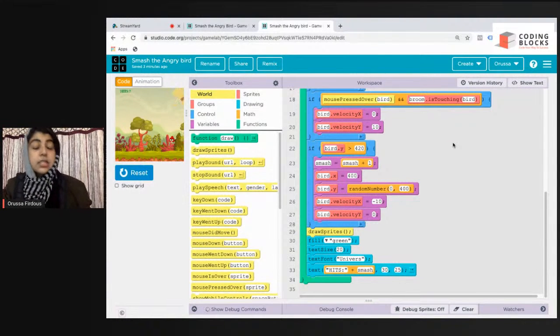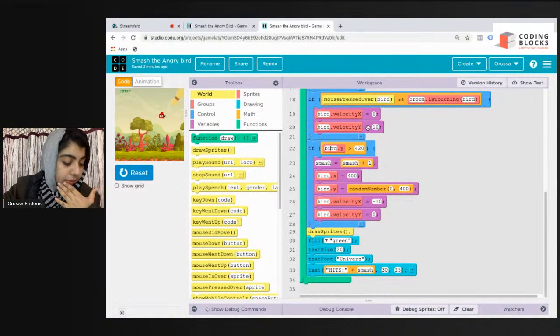Ananya, your game is not working. Probably you haven't attached velocity y correctly. Maybe you haven't made the velocity x 0, or you have made some mistakes in the names. Attach these conditions. If your bird is moving up, that means you have given it -10, probably bird dot velocity y.